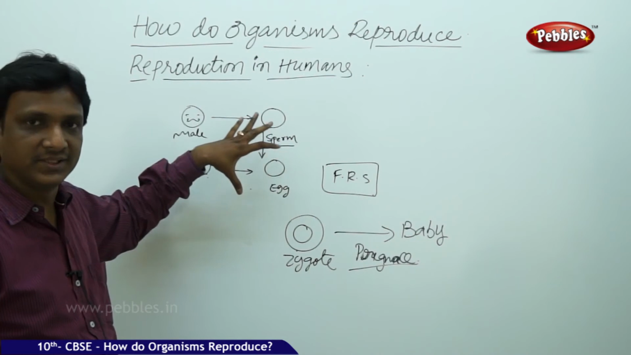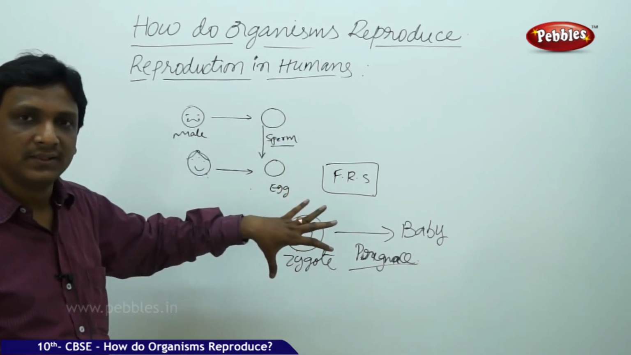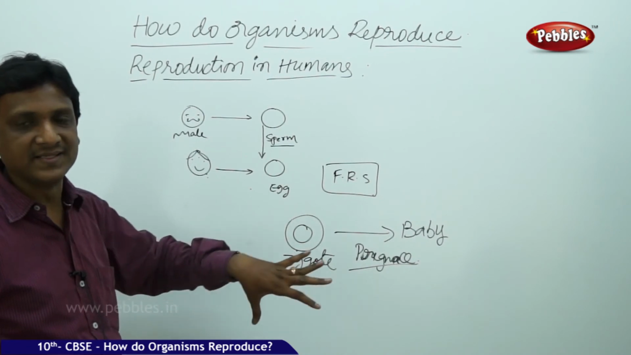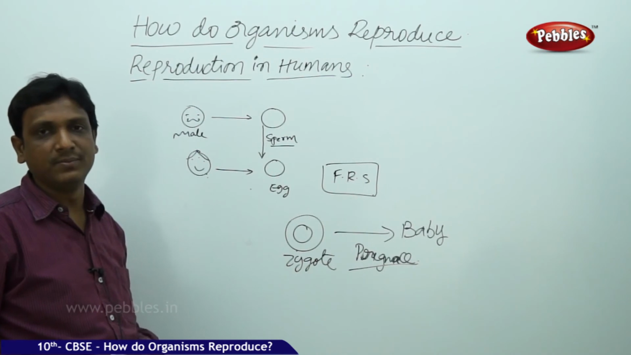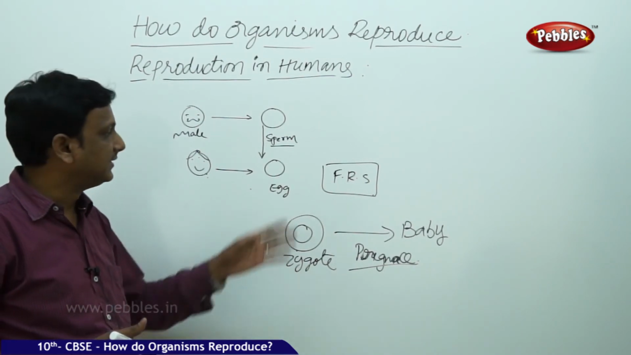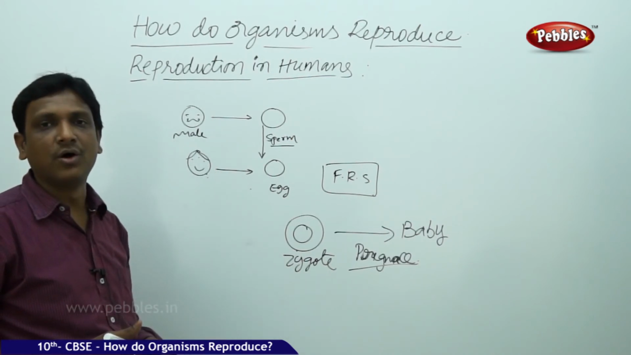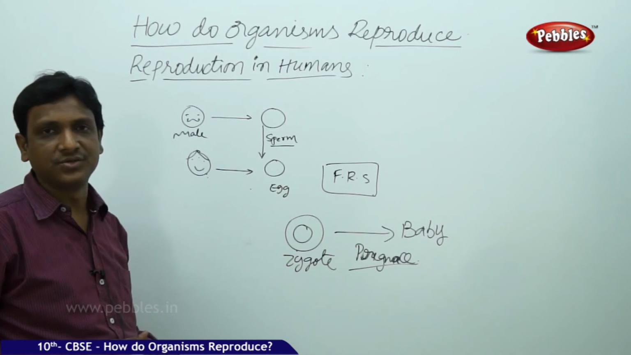If fertilization takes place, if the male gamete fuses with the female gamete, it leads to pregnancy and forms a zygote, and the zygote develops into a baby. If no fertilization takes place, then the egg cell is flushed out, released out. That is during the process of menstruation.